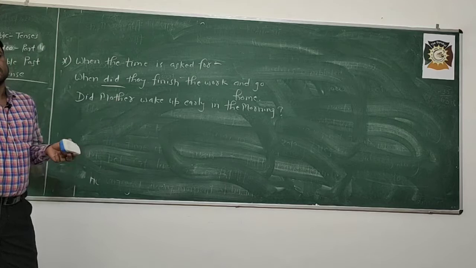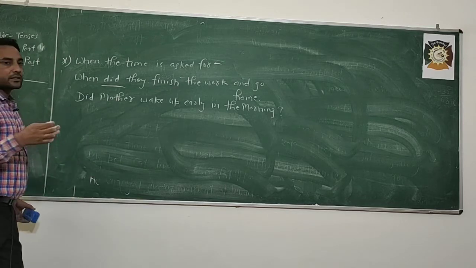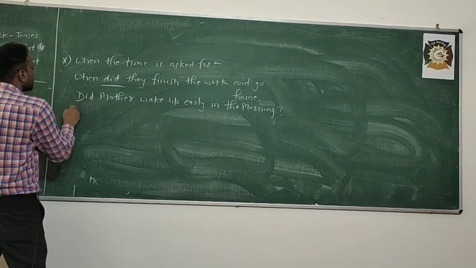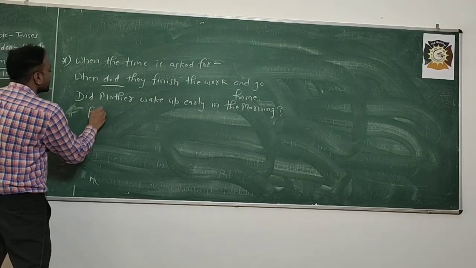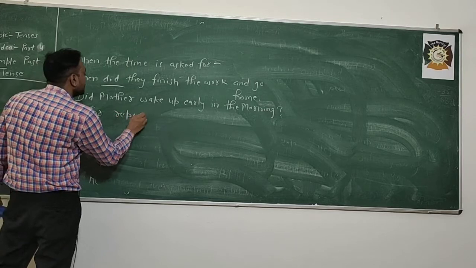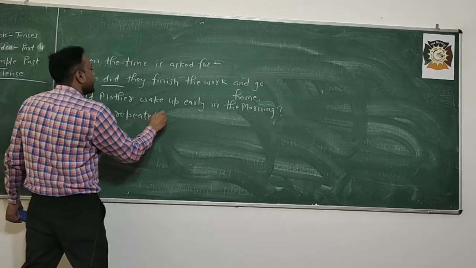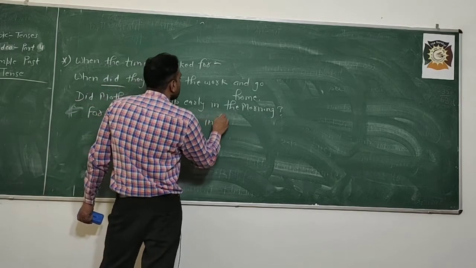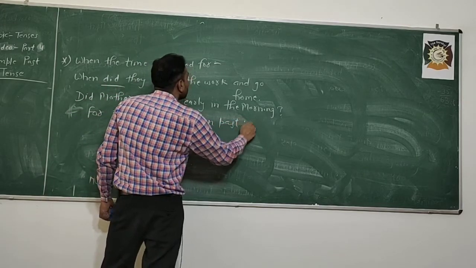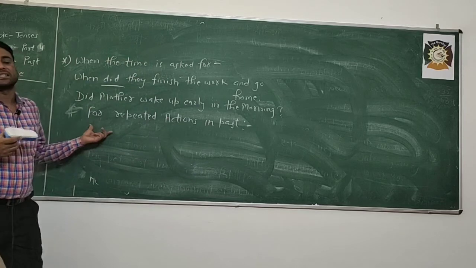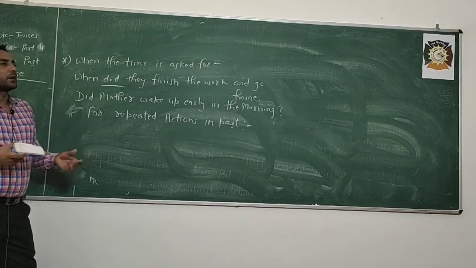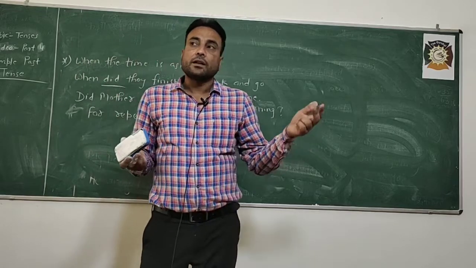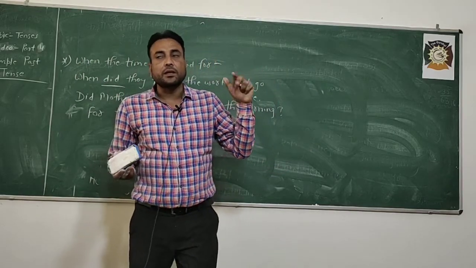Now repeated action: it is used for repeated actions in past. If I say he always went to hills during the vacations, it means repeated action.